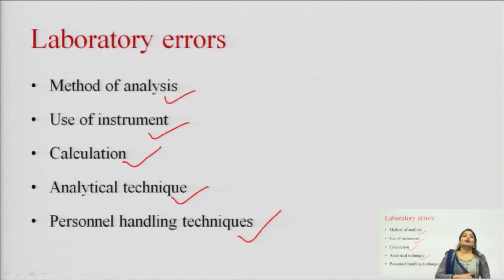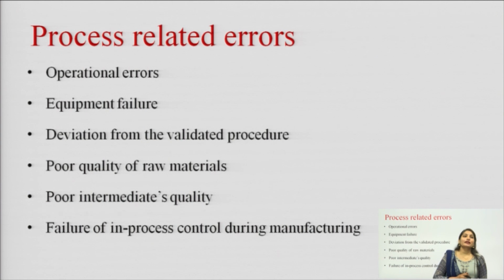So, the reasons for OOS include laboratory errors, and laboratory errors include the wrong selection of method of analysis, improper use of instruments, calculation, analytical techniques, and deviation in personal handling techniques or improper handling techniques. Next is process related errors.